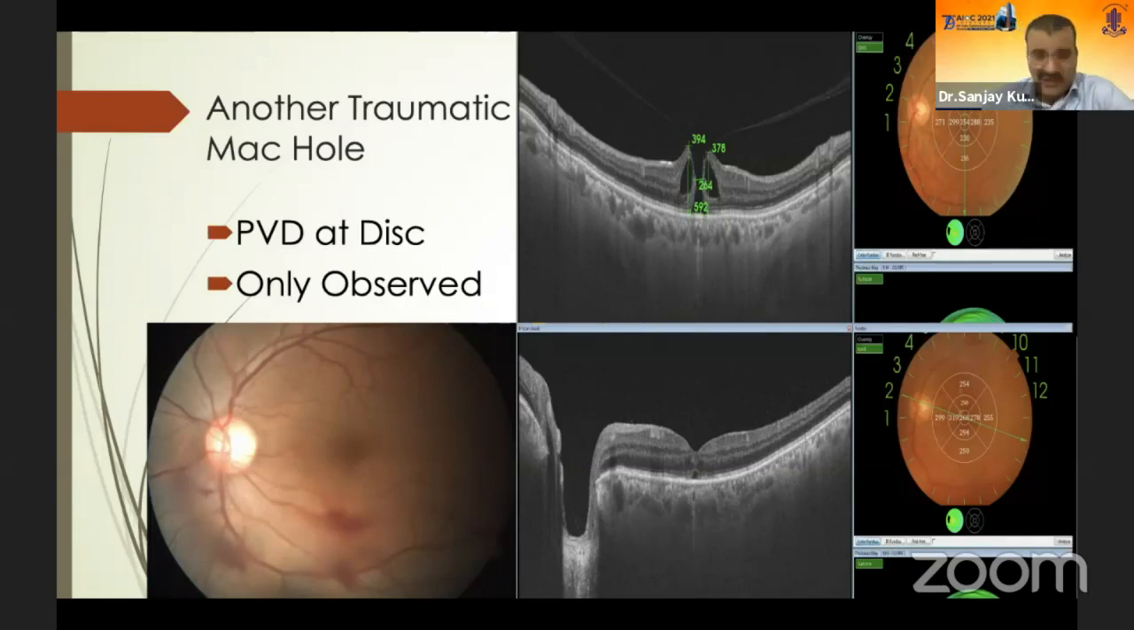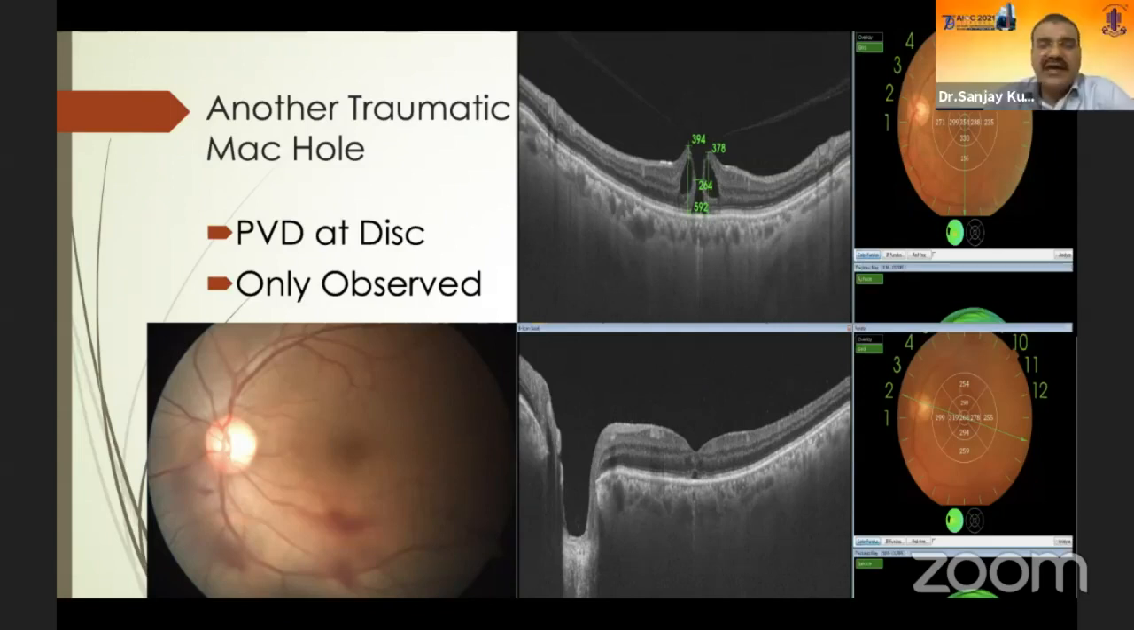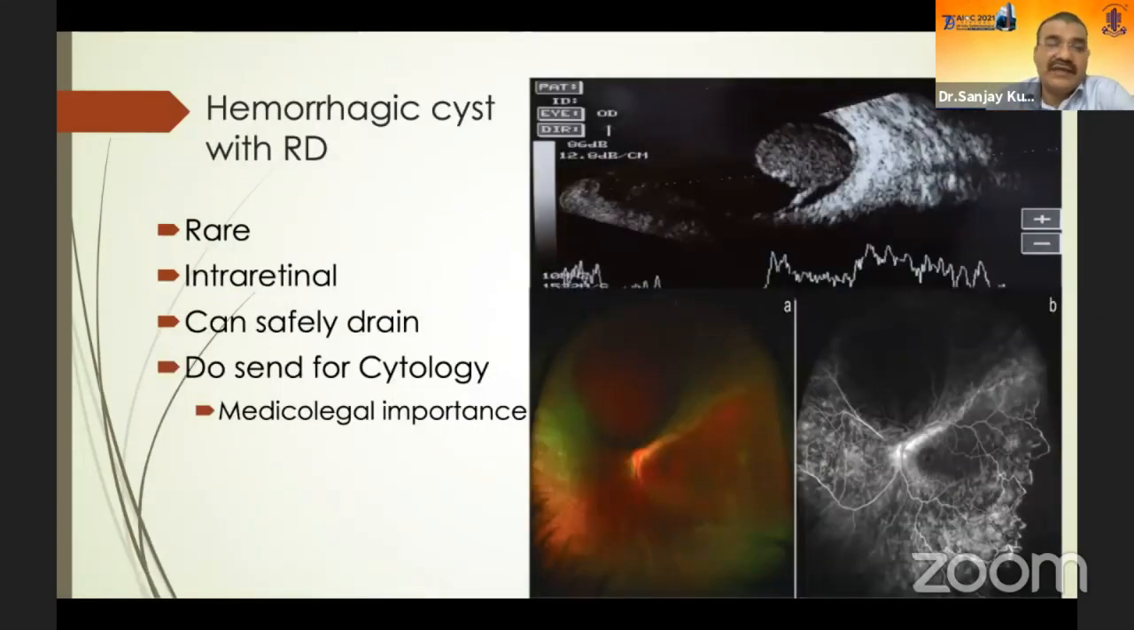However, if the macular hole is small and the patient can be followed up with serial OCTs, one can wait and watch. And these holes, like this hole, which was 264 micron, closed just by observation. One can get a hemorrhagic cyst with RD. So this was a paper which was published as a case report by my colleague. But in these cases, one must do cytology for medicolegal purpose.